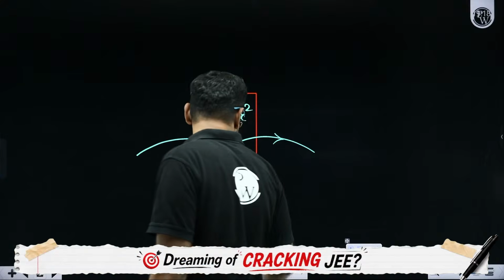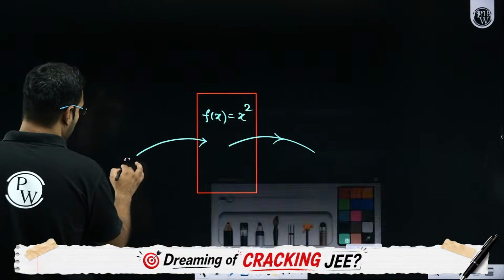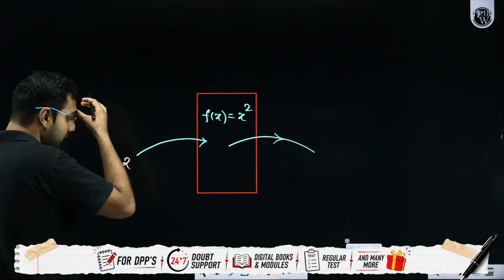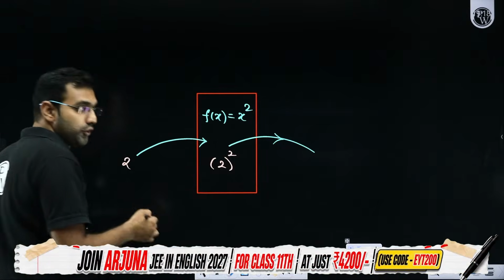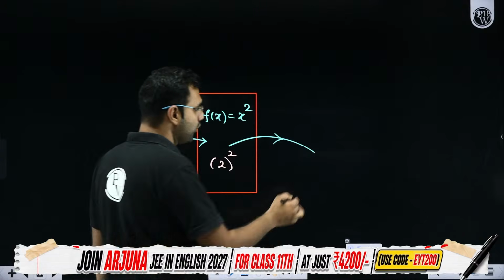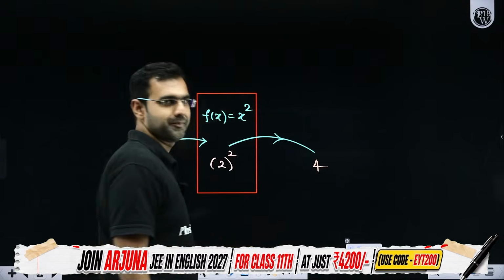Let's say I have given it an input 2. So 2 got processed, which means 2 got squared. 2 when squared gives you 4, which will be the output.